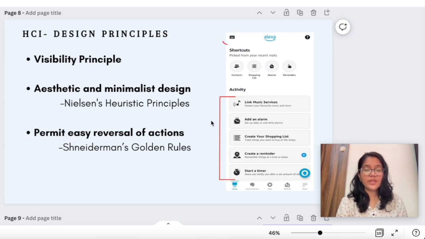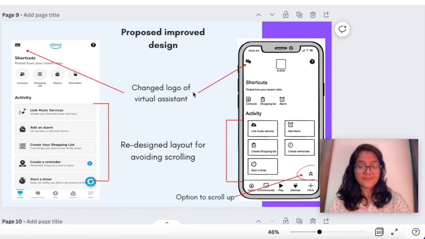So let's see how we tried to redesign these features of Alexa in terms of these three HCI design principles. Let's see the design improvements for Alexa. On the left-hand side, there is the actual application, and on the right-hand side, there is the proposed design. There are three design issues which don't adhere to HCI principles that we tried to overcome from the actual application.